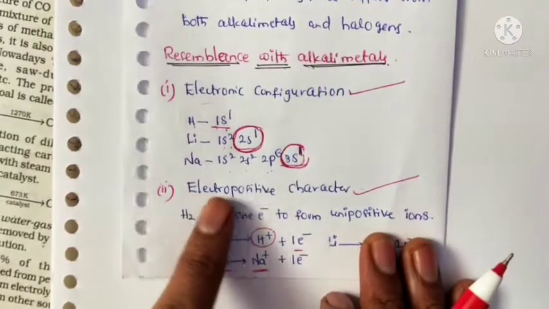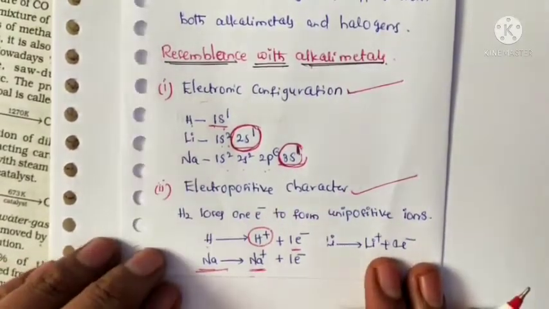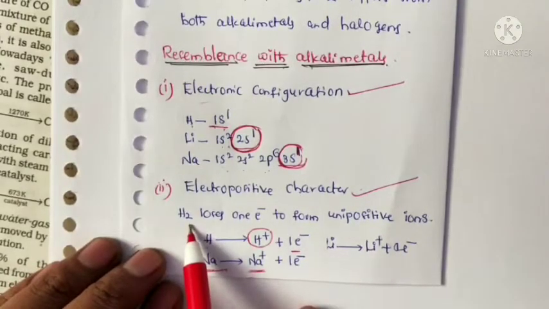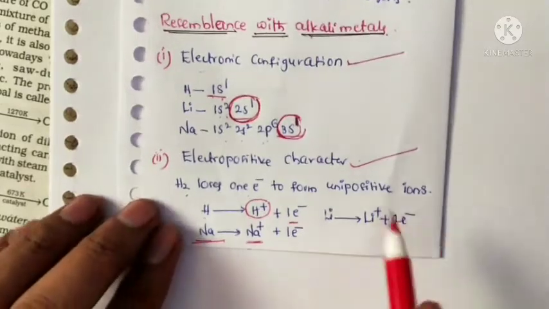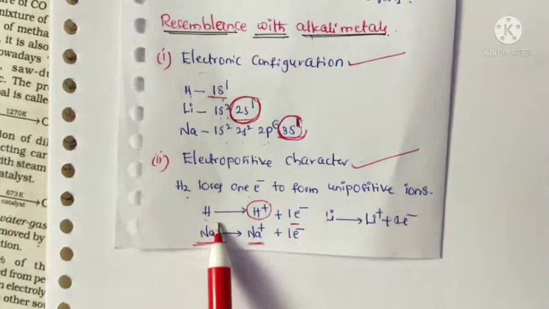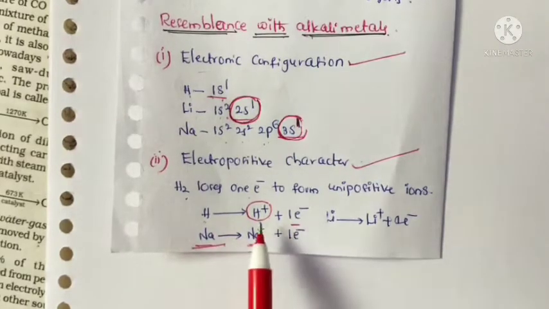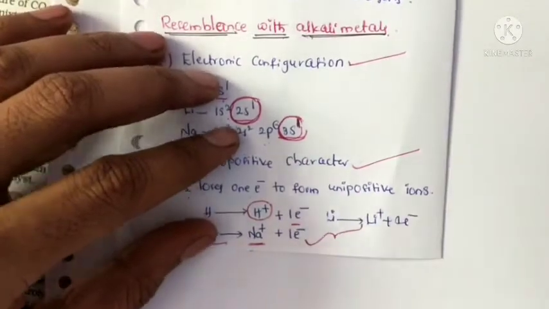Next property, the electropositive character of hydrogen is similar to alkali metals. Hydrogen loses 1 electron to form unipositive ions like alkali metals. So hydrogen, by loss of 1 electron, can form H+ ions.